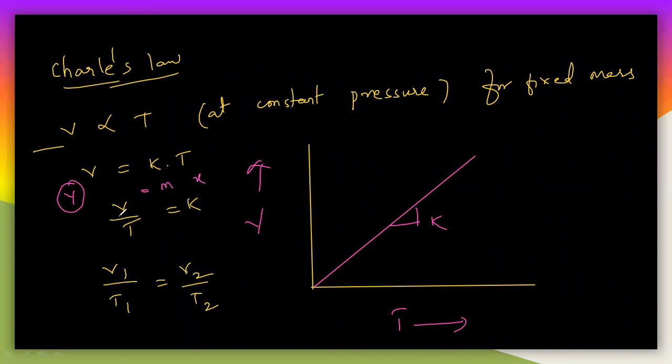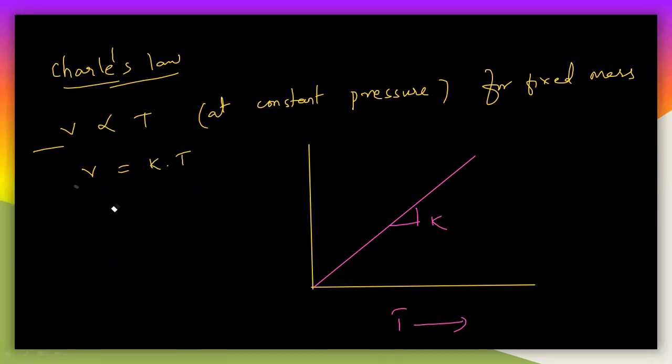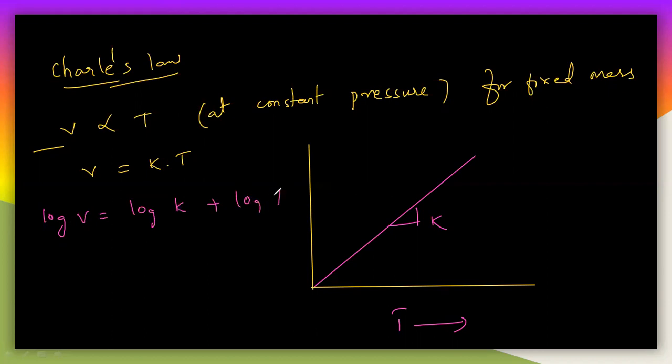So if you apply logarithm to this V is equal to KT, what will you get here? I will apply logarithm for this. So you will get log V is equal to log K plus log T here. Again, if you write this as y, log K is nothing but c, and this is m and this is x.